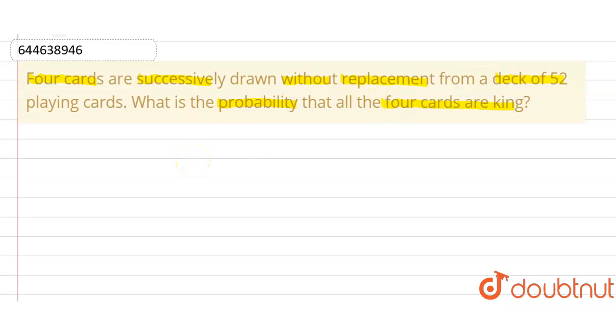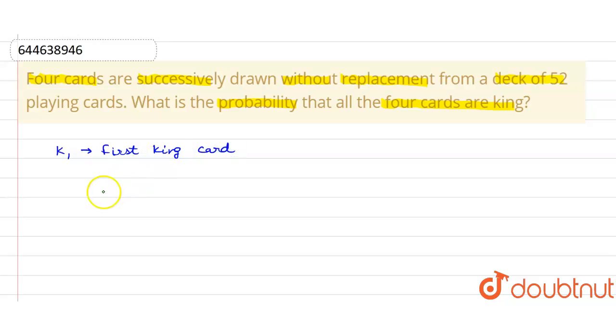Okay, so first of all, let us assume that K1 is an event of drawing a single king card. K1 will be the event of drawing the first king card.